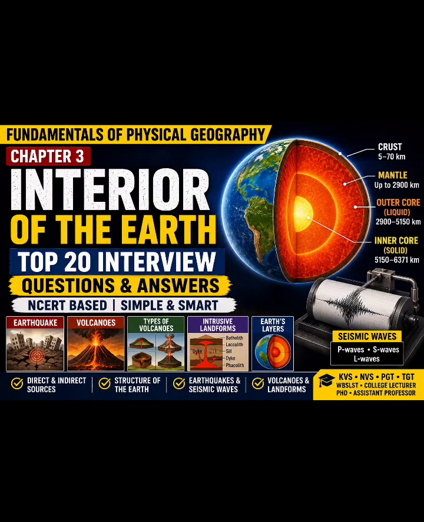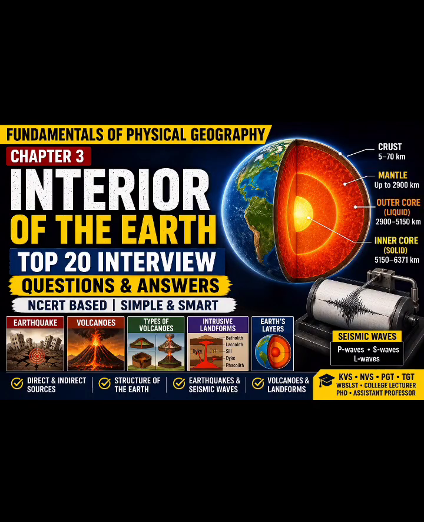using seismic waves. Next question, which source provides the most reliable information about the earth's interior? So seismic waves provide the most reliable information about the earth's interior. They help scientists understand the composition, density and state of different layers inside the earth. Because these waves behave differently in different materials, they reveal the internal structure.